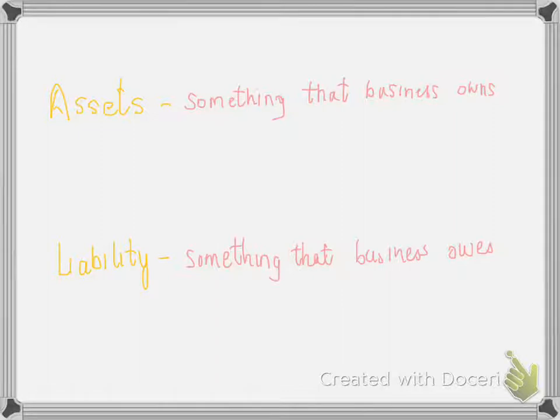Now let's see the difference between assets and liabilities. Assets are something that a business owns. It's something that is with the business or is of the business, and a liability is something that the business owes. So a liability is when, for example, you're liable to pay someone. When you're in debt you need to pay something to someone, so that's your liability. That's what liability and assets mean.